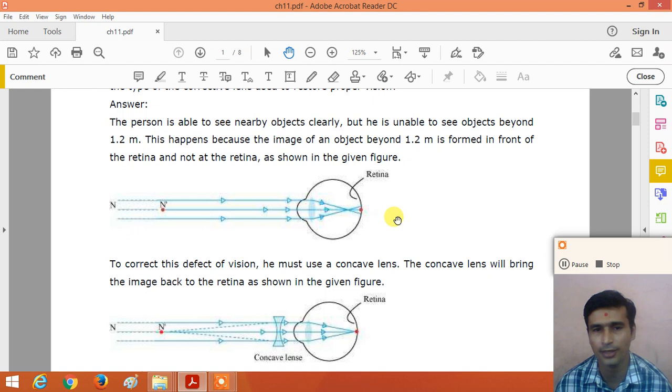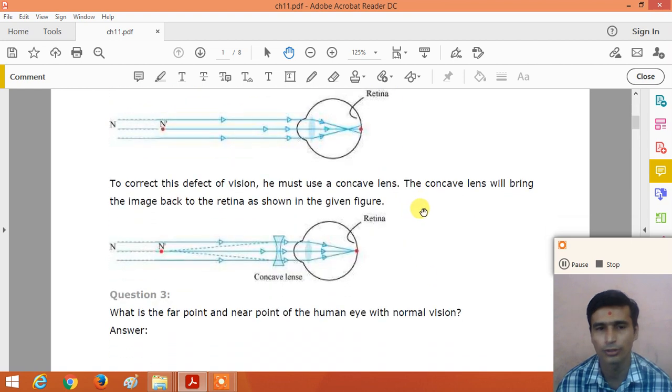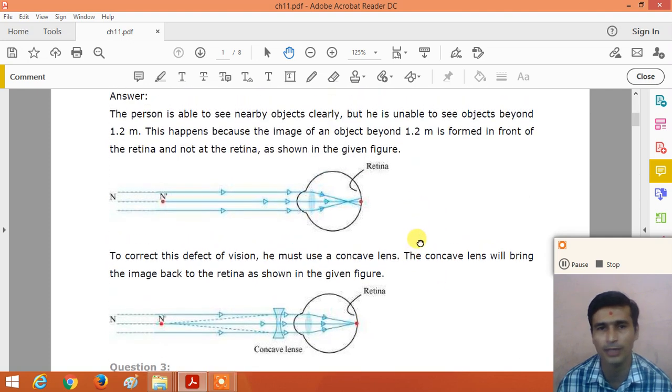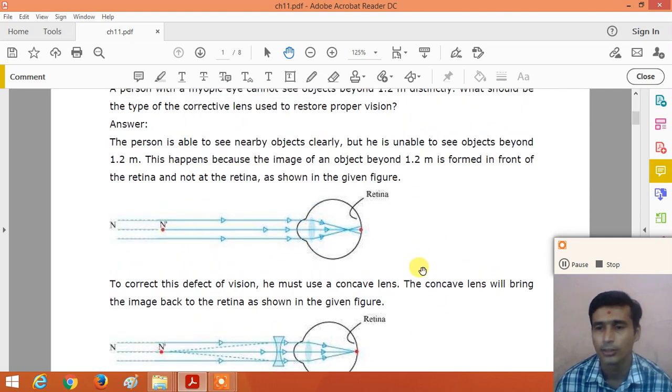The myopia defect can be corrected by using a concave lens of a proper focal length. The concave lens will bring the image back to the retina, so the image will be formed on the retina.